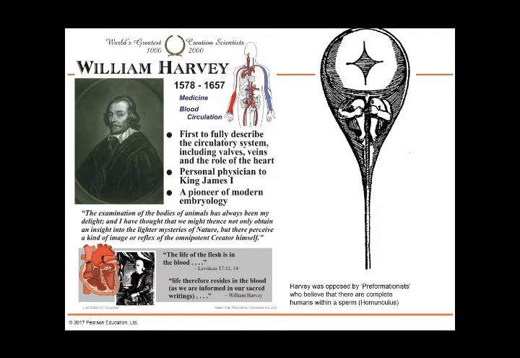According to the people of that era, they believed in pre-formation. In pre-formation, it is believed that in the sperm there is a small mini human called a homunculus that will grow into a regular-sized human, meaning that the ovum would just be a receptacle and doesn't have any value other than to receive that sperm. So Harvey opposed the pre-formationists.